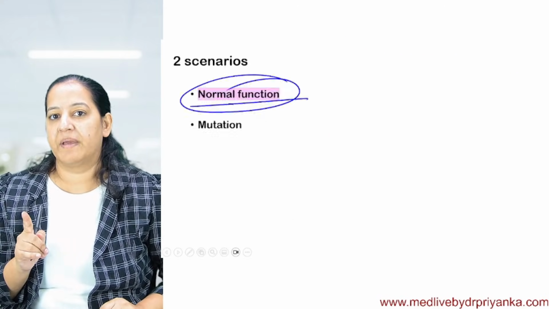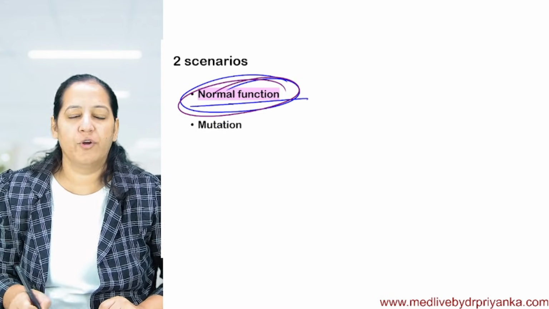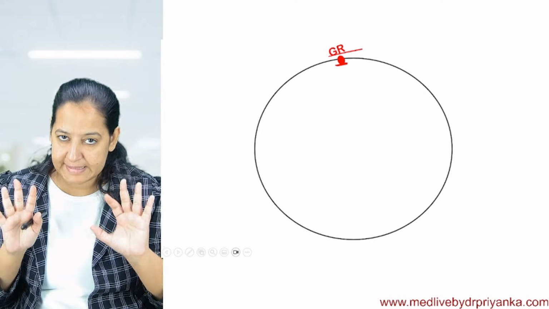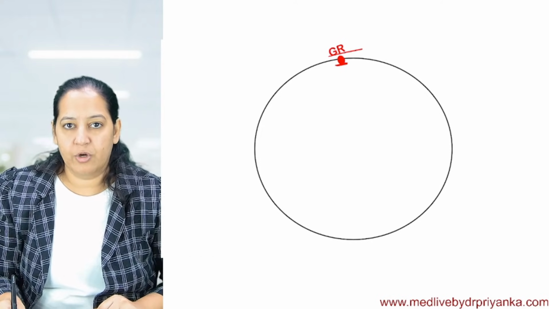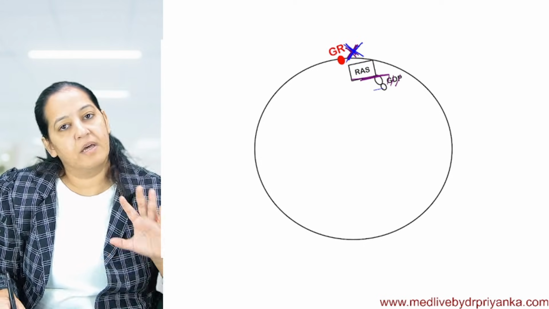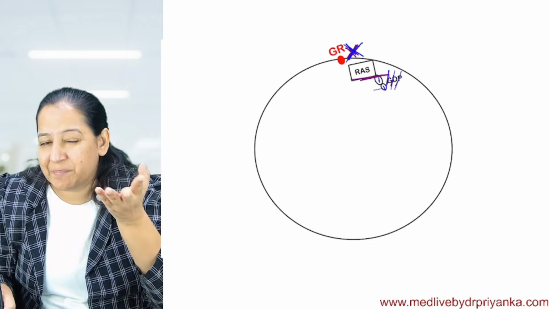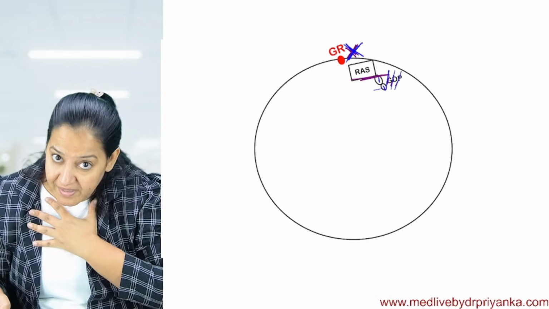So again, I'm telling you from the beginning, the normal scenario. This is a cell. On the surface of the cell, you can see the growth receptor. When no growth factor is present, the RAS is inactive. I mean, it is bound with GDP, guanine diphosphate. See the two phosphates. See the precision I have drawn in the diagram. I personally drew these diagrams.